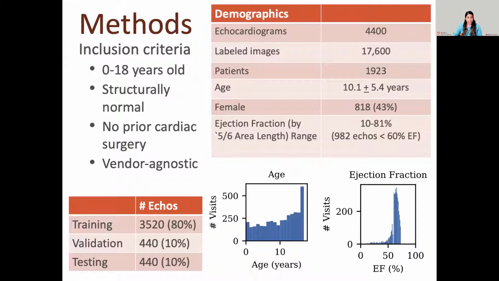We used approximately 80% of the echocardiograms for training, 10% for validation, and an additional 10% for testing. In the histograms below, you can also see that there's a slight preponderance for normal echocardiograms or normal values for the ejection fraction, as is expected in clinical practice.